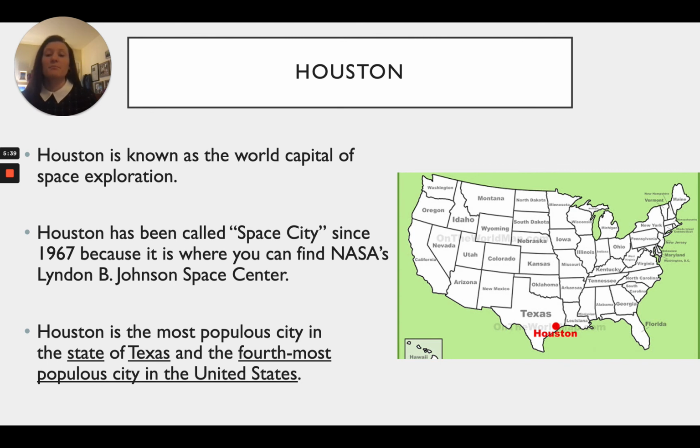Houston is the most populous city in the state of Texas and the 4th most populous city in the United States. So it's just right behind Chicago. And we can see on this map where Illinois is located in the Midwest.